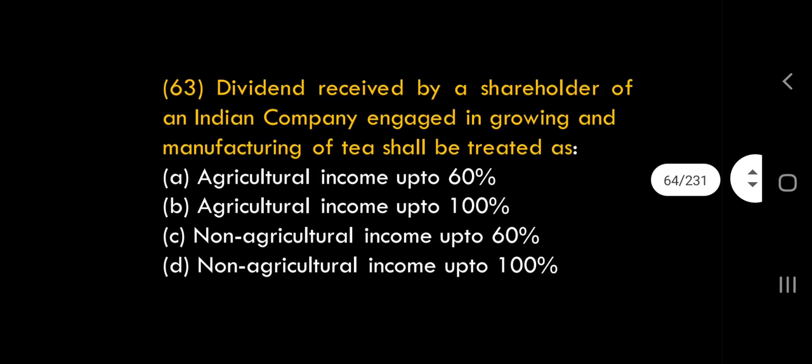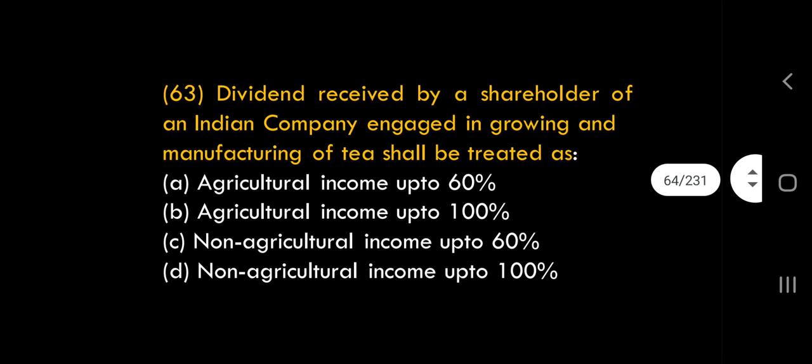Come on, 63rd question. Now they asked about dividend. If the company is doing agricultural business, like Godrej farming, it may be into agricultural business. But the dividend is always non-agricultural income. It is a return on investment. So it is non-agricultural income, 100% non-agricultural income.